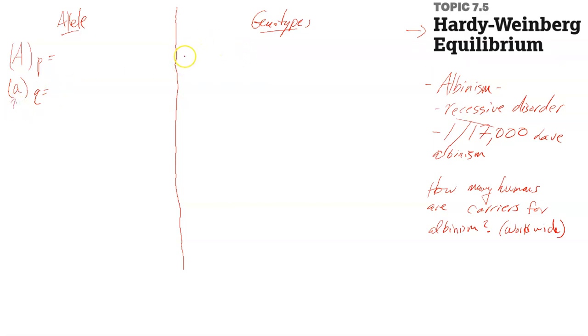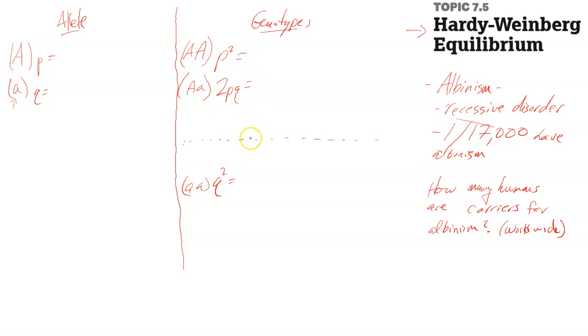Genotypes. Well, we've got big A big A, represented by our Hardy-Weinberg variable, P squared. We've got big A, little a. This is 2PQ. I'm going to draw my dotted line again here. This is just how I think it might make it easier for you. Way down here we have little a little a. This is Q squared. Equals.